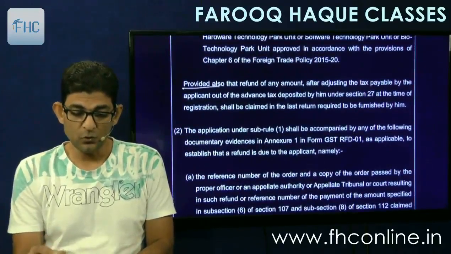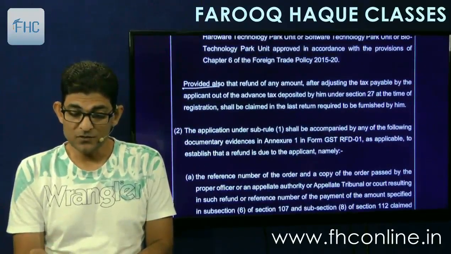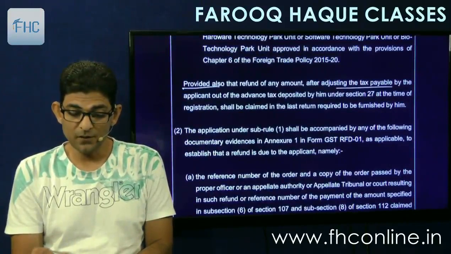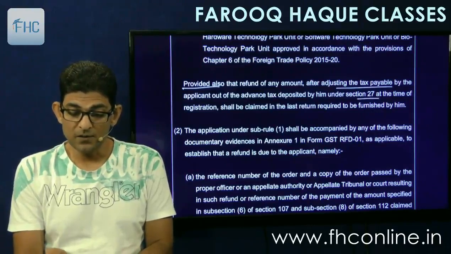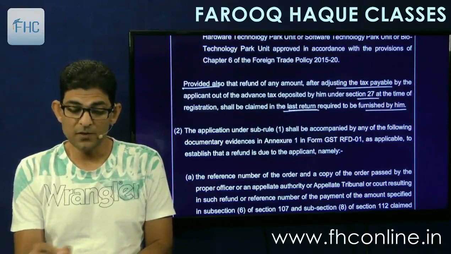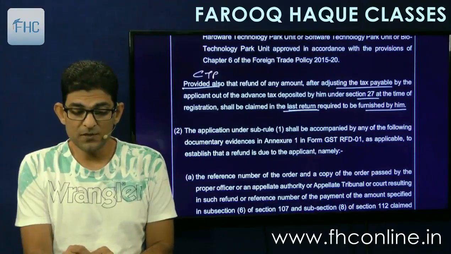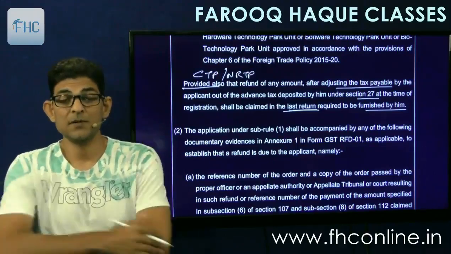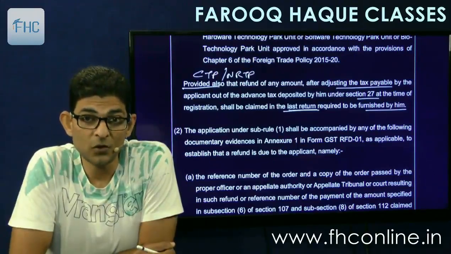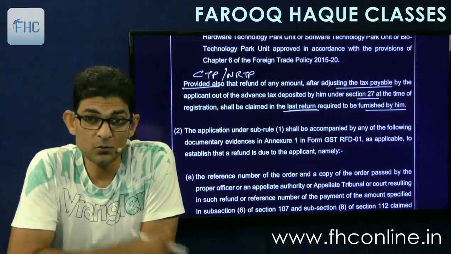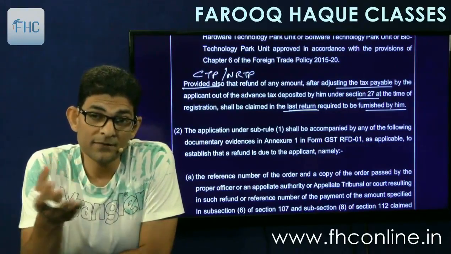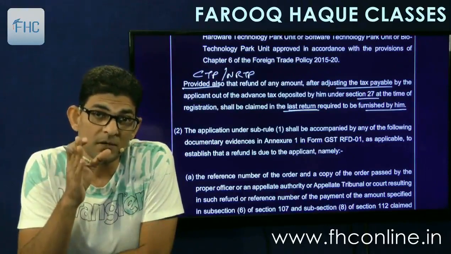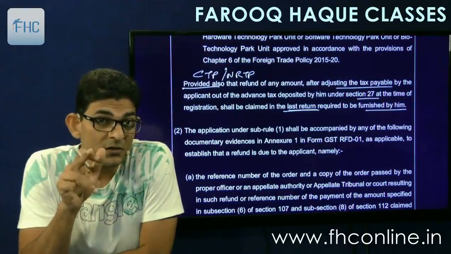Then provided also that the refund of any amount after adjusting the tax payable by the applicant out of advance tax deposited by him under section 27 at the time of registration shall be claimed in the last return required to be furnished by him. Just write down there CTP and NRTP. This proviso is for the CTP and the NRTP, non-resident taxable person and casual taxable person, those who have given the advance deposit, and then when their registration period comes to an end, they will file the last return.